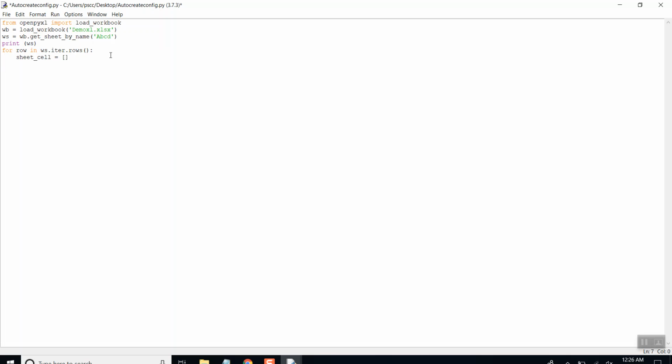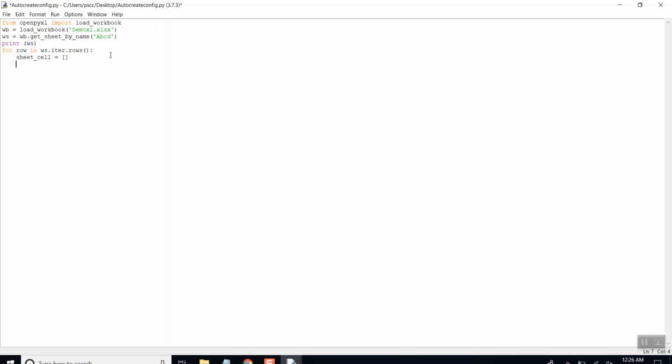For this example, I am taking an empty tuple. My concept will be saving the entire row in a particular tuple, and then I will access all the information available in that tuple using some variables, and those variables will be used to create the device configuration or automate the device configuration. So let's start with it.